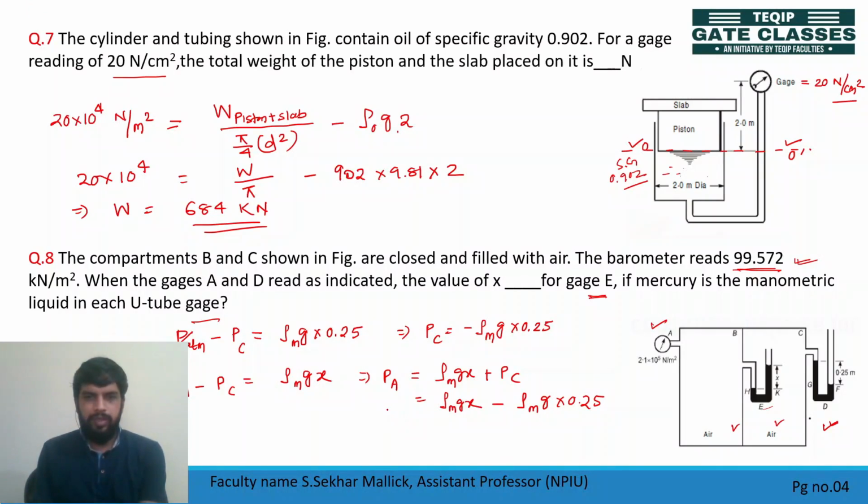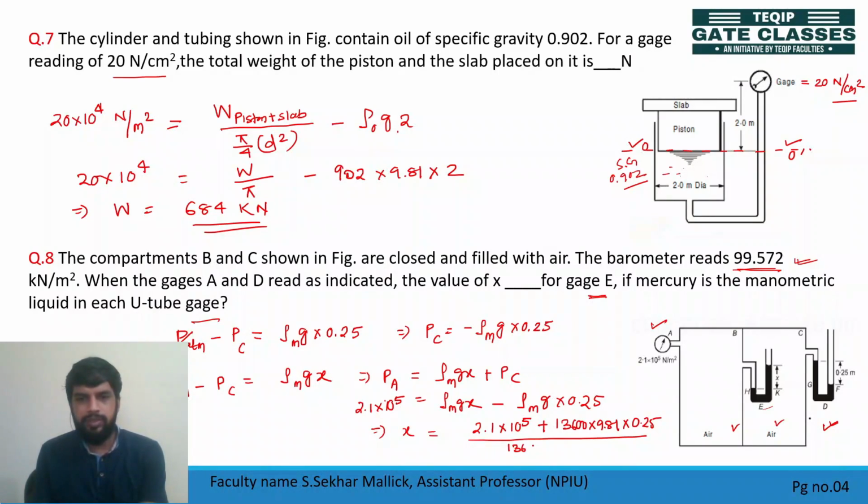Okay, and pressure at A is given as 2.1 into 10 to the power 5, right? So can you find the x value from here? x is 2.1 into 10 to the power 5 plus 13600 into 9.81 into 0.25, divided by 13600 into 9.81.